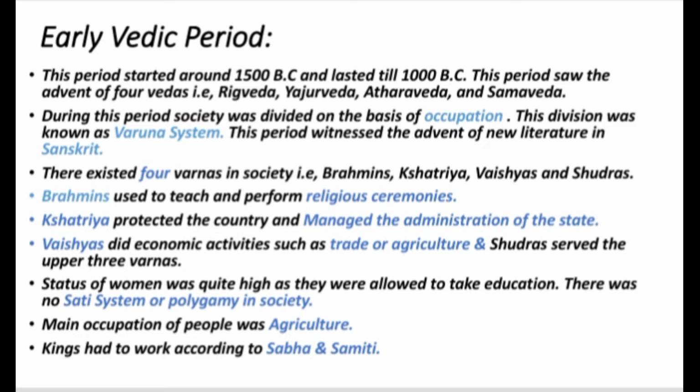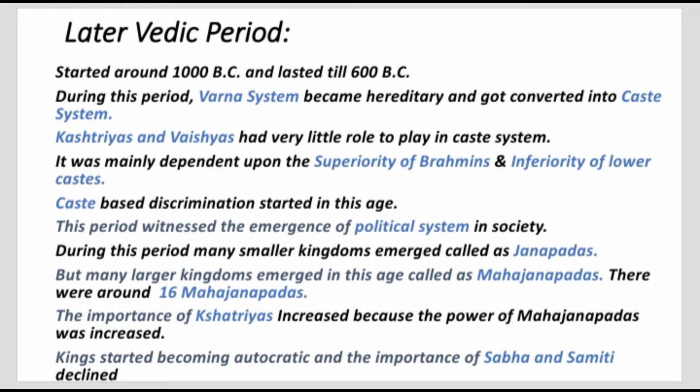The main occupation of the people was agriculture, but there were many other occupations as well. During this period, there were no larger kingdoms, although small kingdoms existed. But kings were not autocrats. They had to work according to Sabha and Samiti, which were organizations of common people. Now let's have a look at the later Vedic period.